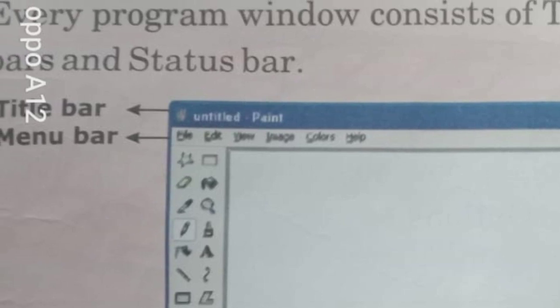This is the Paint program. In the topmost right corner of the title bar you can see three buttons: minimize, restore, and the cross button.